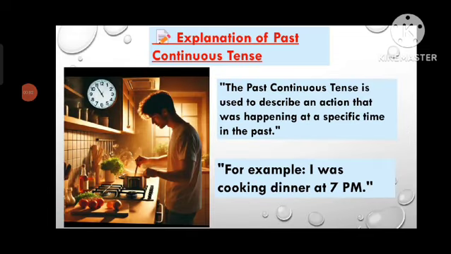Today we are going to learn about the past continuous tense in a super fun and easy way. So, first of all, explanation of past continuous tense. The past continuous tense is used to describe an action that was happening at a specific time in the past. For example, I was cooking dinner at 7 p.m.